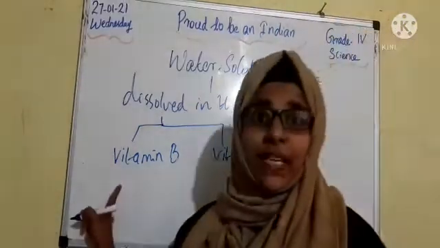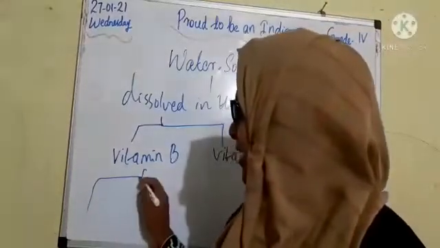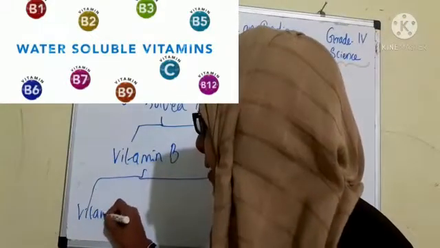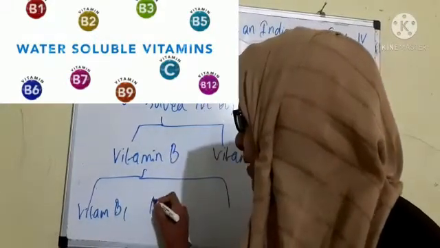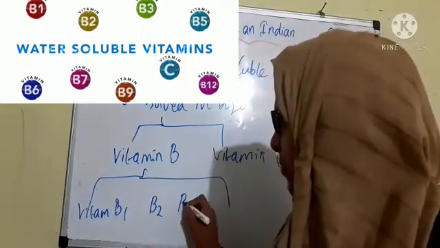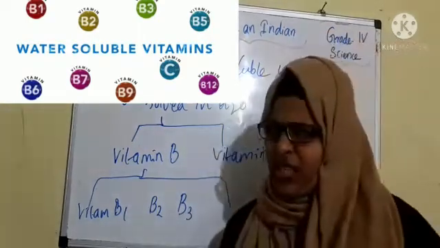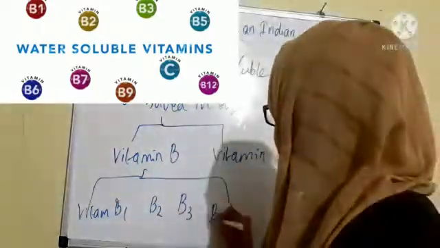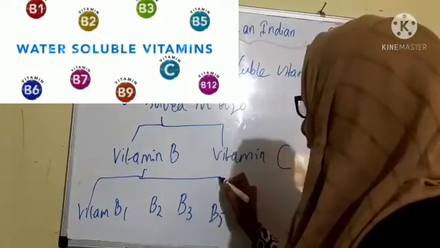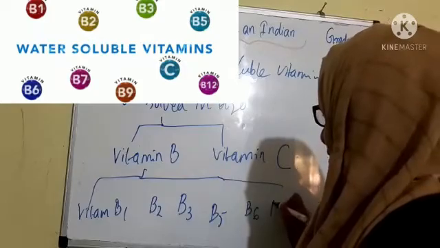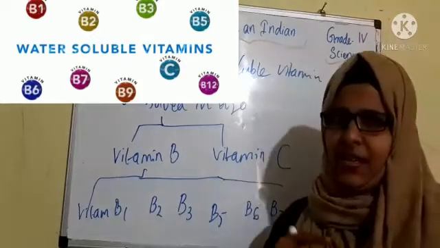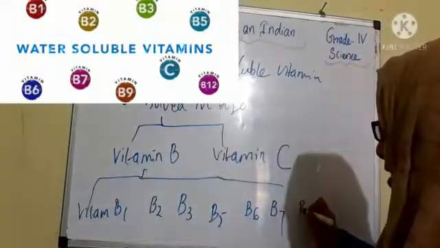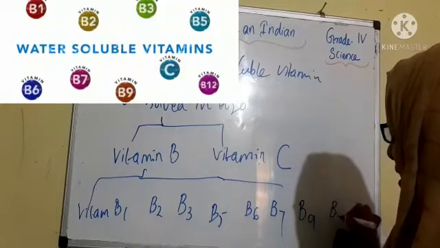This vitamin B complex we can classify again into 8 different types of vitamins. We can check what they are. That is vitamin B1, B2, B3, then it will come vitamin B5, then vitamin B6, then vitamin B7, then vitamin B9 and vitamin B12.